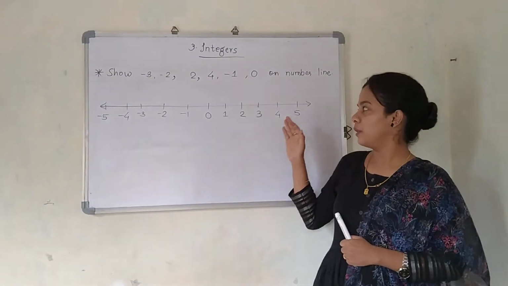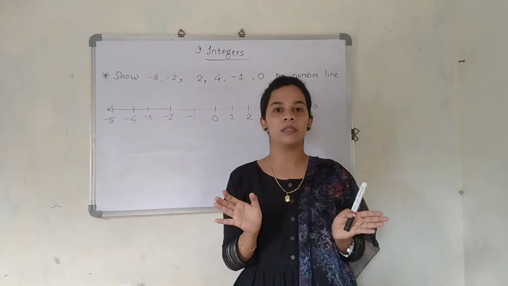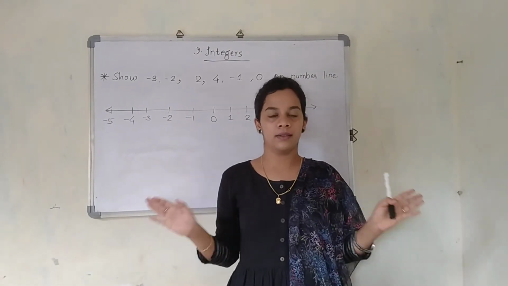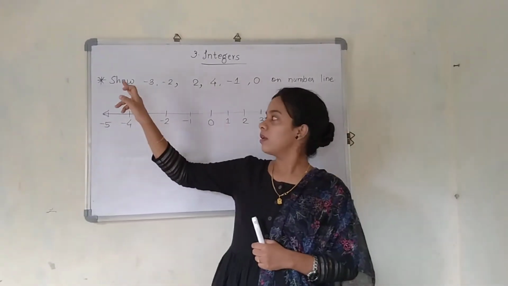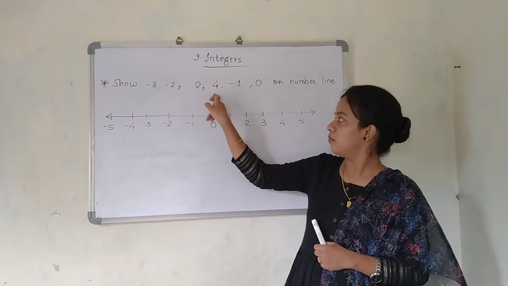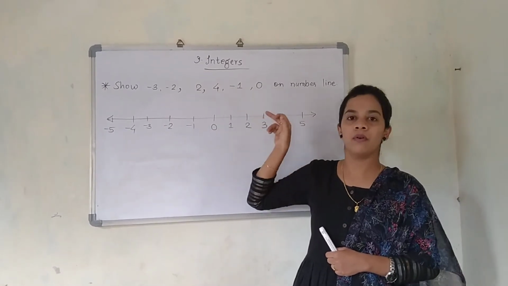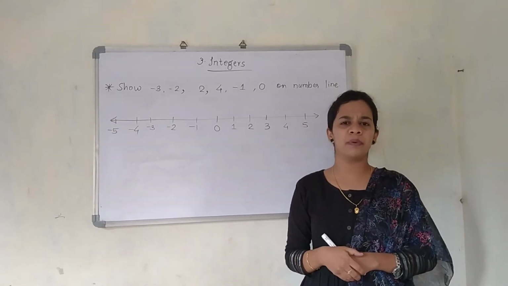Now you will be thinking, oh teacher, you have written only up to 5. Right now my board is short, that's why I have covered the numbers only up to 5. They are unending. You can keep this much in your mind. Okay. So what is the question? Show -3, -2, 2, 4, -1, 0 on the number line. Showing them means we are going to represent them.